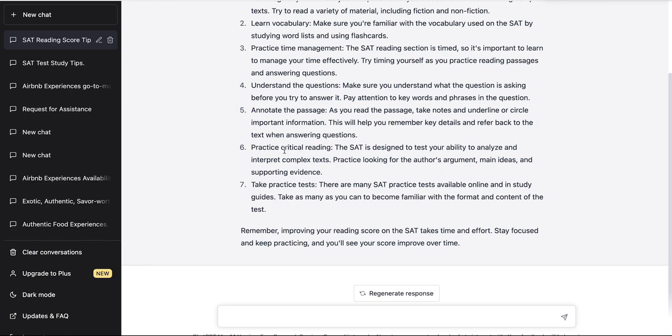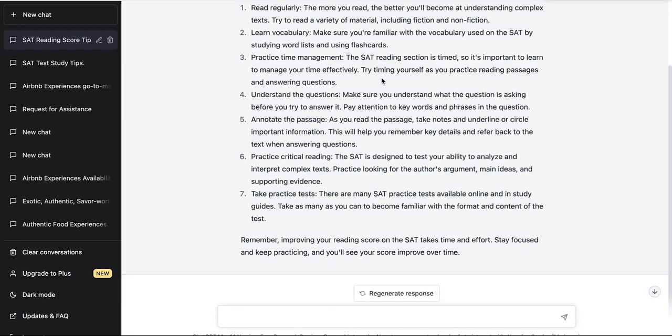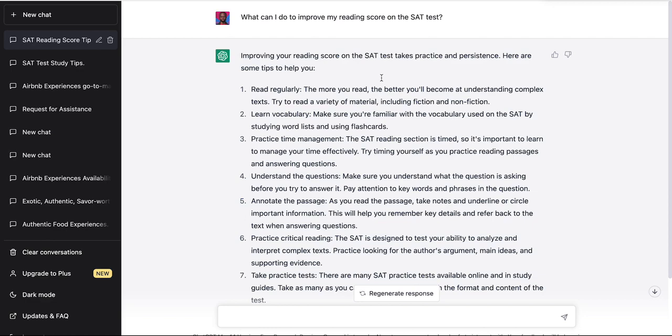And then point seven, take practice tests. I mean, this is probably one of the most important pointers you'll get here. Take practice tests, right? They say practice makes perfect. Obviously, none of us can become perfect at anything, but practice definitely makes you better. I think that is what we can agree on, or what we can say about this.